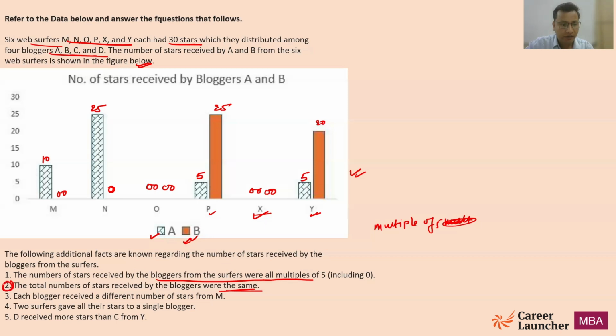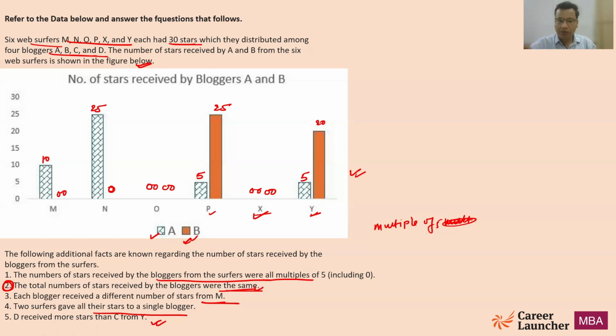Very important statement. So all of the bloggers got the same number of stars. Statement number 3 says each blogger received a different number of stars from M. Then, 2 surfers gave all their stars to a single blogger, and D received more stars than C from Y.